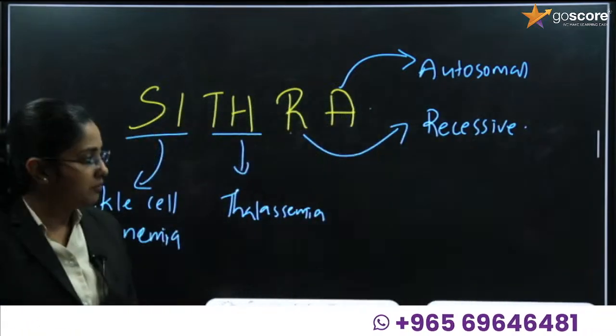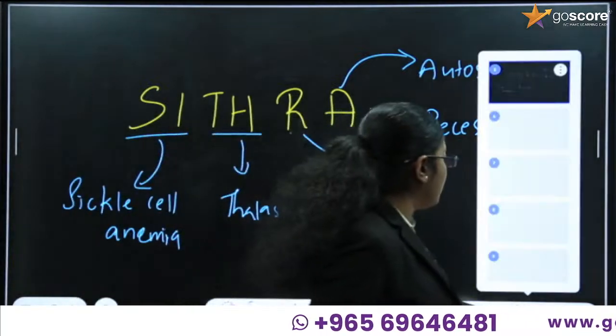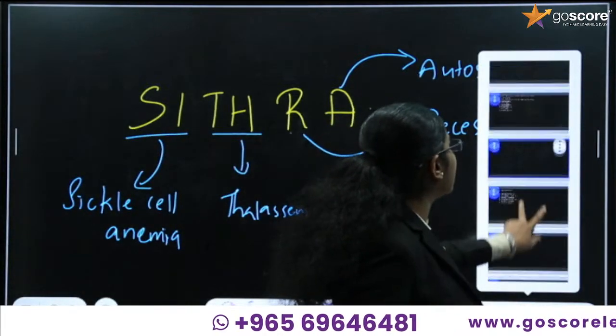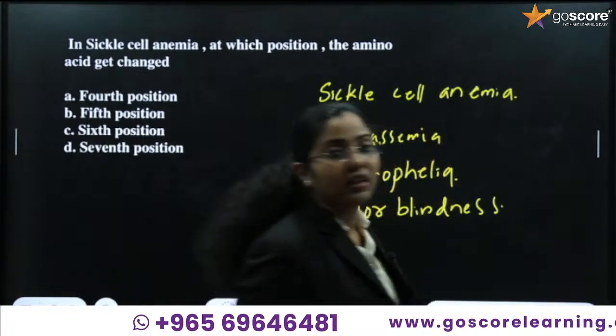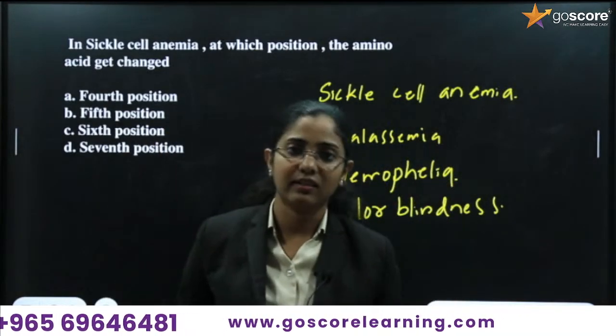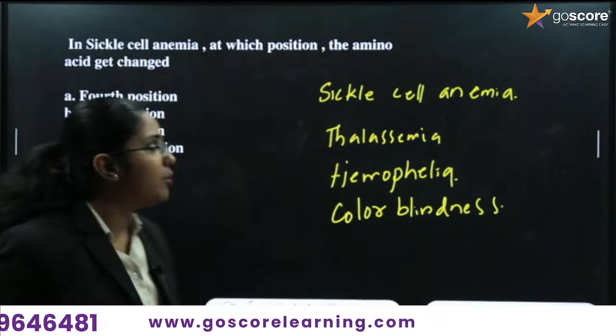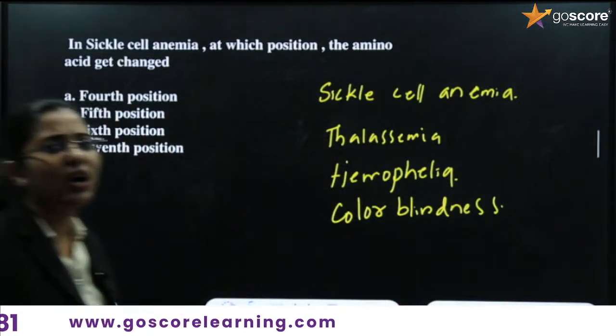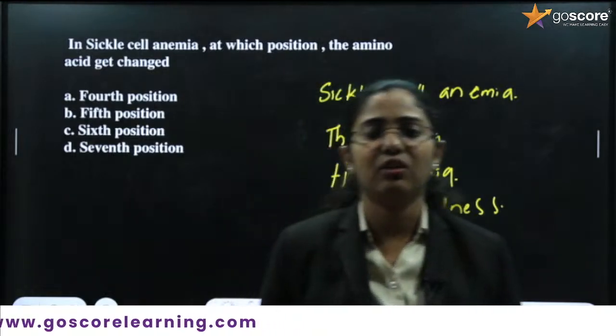Sometimes you may get a question where you have to say whether a disease is autosomal recessive or sex-linked recessive. So study about the four diseases. Along with this, you have one more disease, that is phenylketonuria.